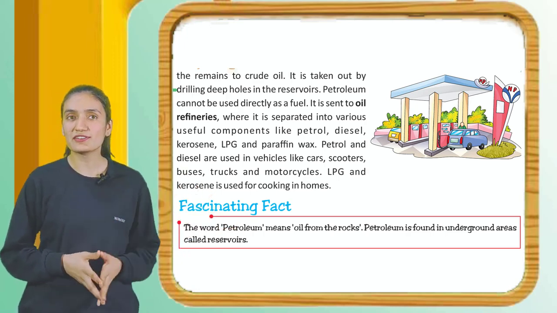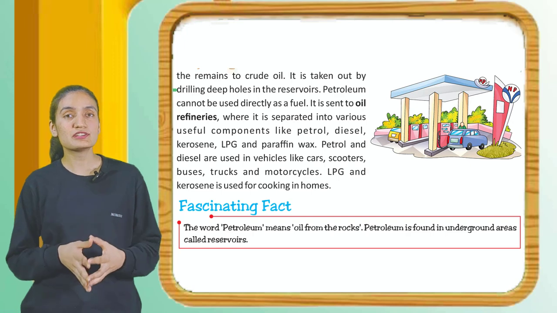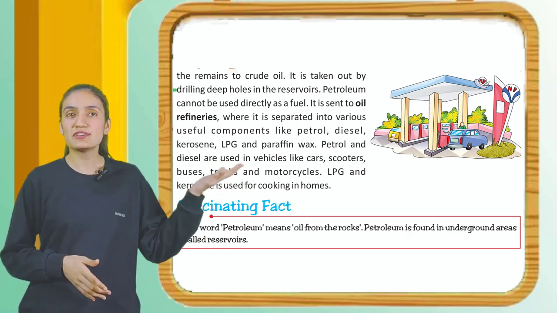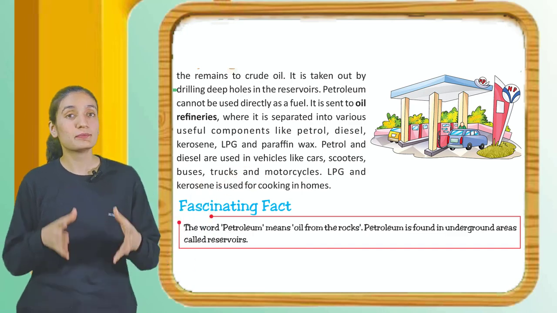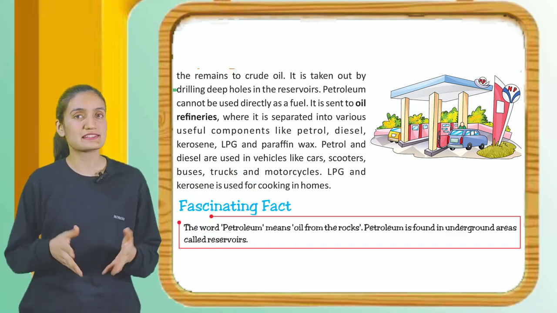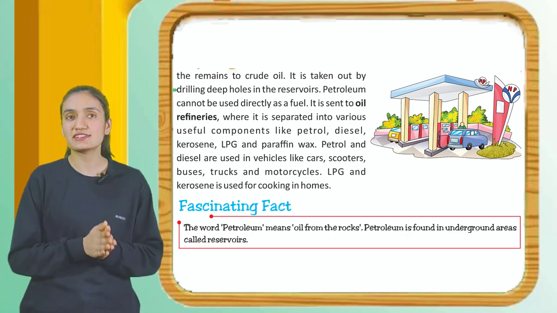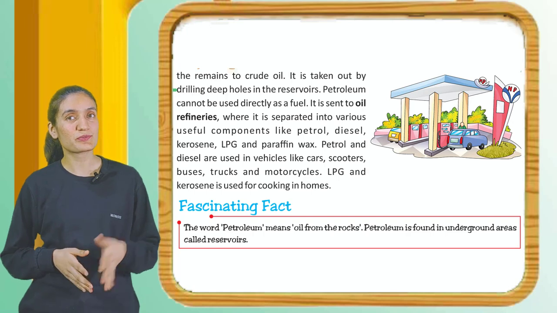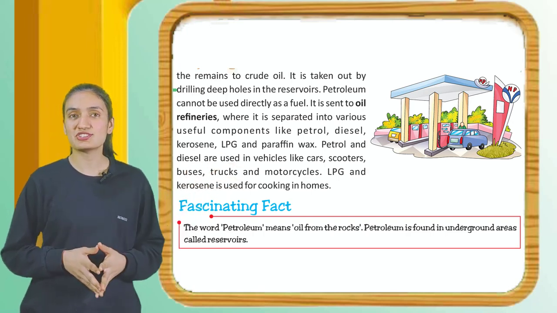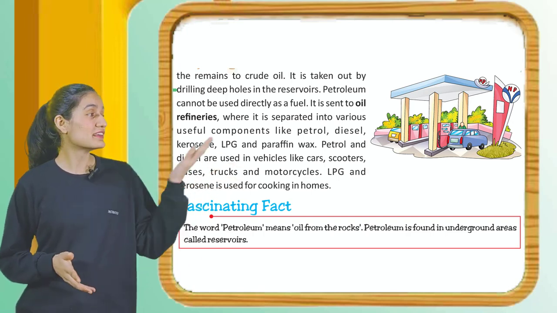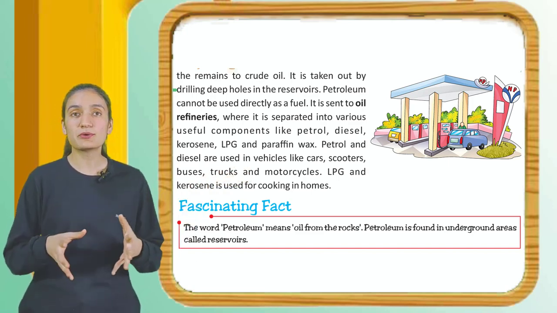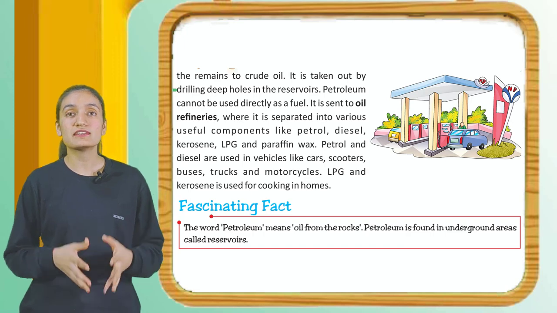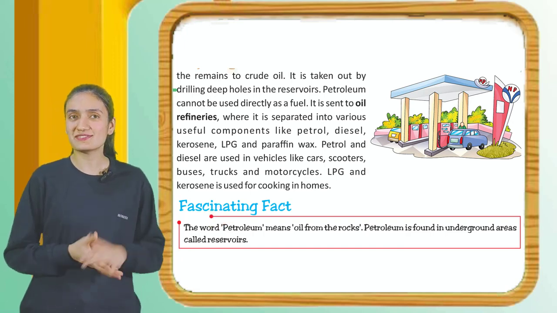It is sent to oil refineries where it is separated into various useful components like petrol, diesel, kerosene, LPG and paraffin wax. Petrol and diesel are used in vehicles like cars, scooters, buses, trucks and motorcycles. LPG and kerosene are used for cooking in homes. Here you can see a petrol station. Now next is a fascinating fact. The word petroleum means oil from the rocks. Petroleum is found in underground areas called reservoirs.